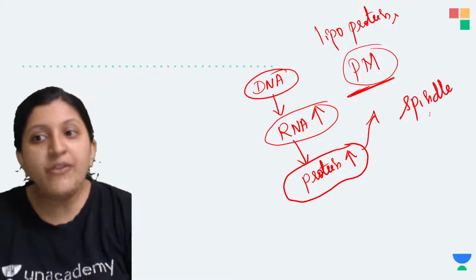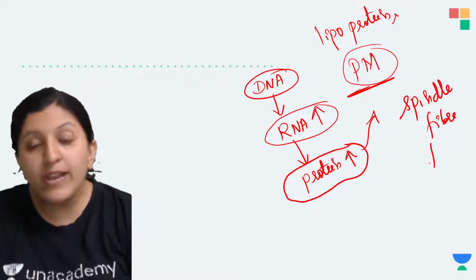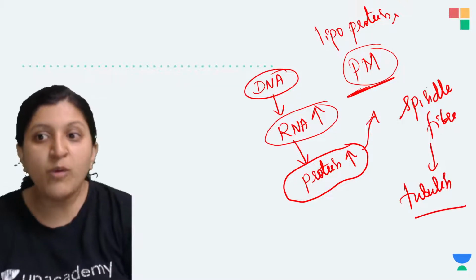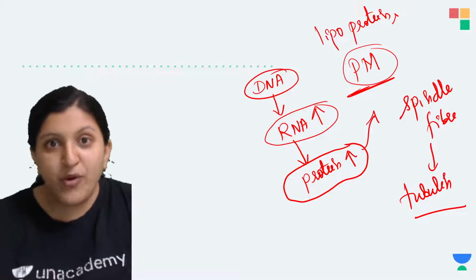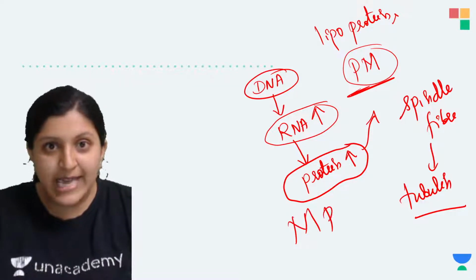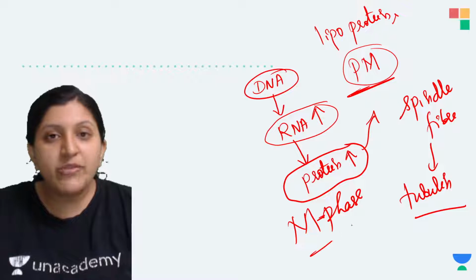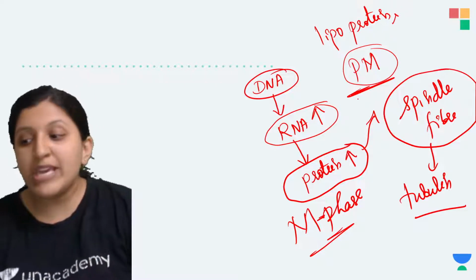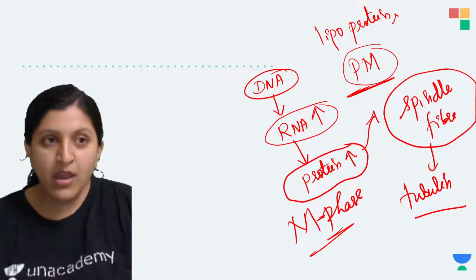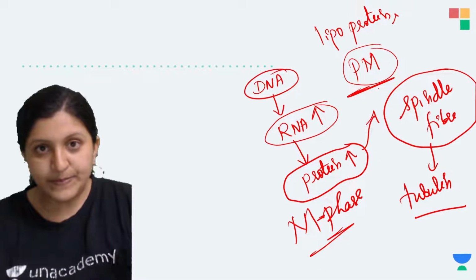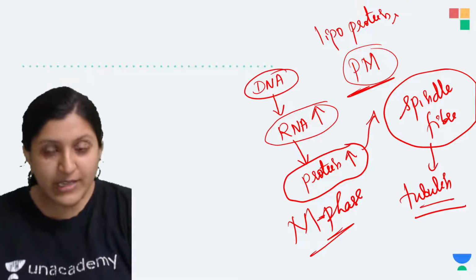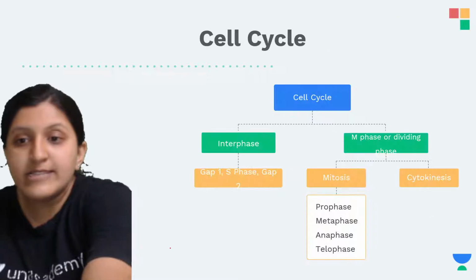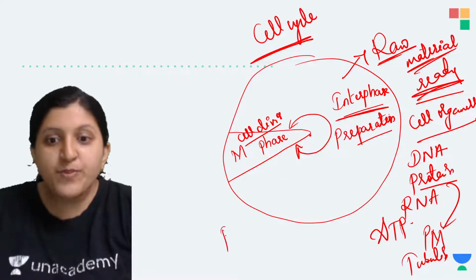Now spindle fibers, we say, right? For spindle fiber formation, a tubulin protein is required. Tubulin protein is being formed because the spindle fiber has to be formed in the M phase of the cell cycle. When we mention M phase, that is the mitotic phase. Spindle fiber formation we can see starting from which stage? Prophase itself, so for that protein is required. Now one more thing, before that we require another set of protein here. So what protein is that?